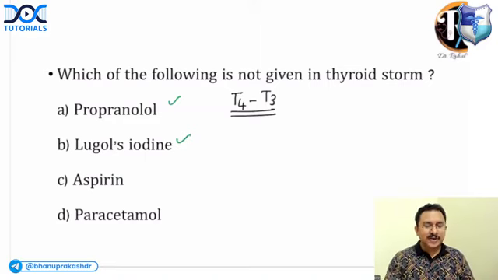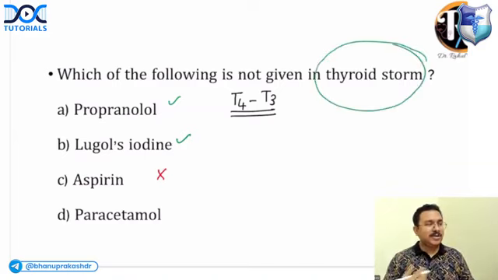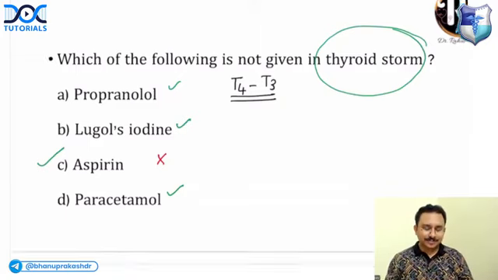Aspirin is not given in thyroid storm. In fact, it is contraindicated as well. But what about paracetamol? In case of thyroid storm, the patient is likely to have high body temperature. So if there is a high body temperature, definitely you can give the patient paracetamol. So out of the options given, aspirin is not given in case of thyroid storm. Answer is option C, aspirin.